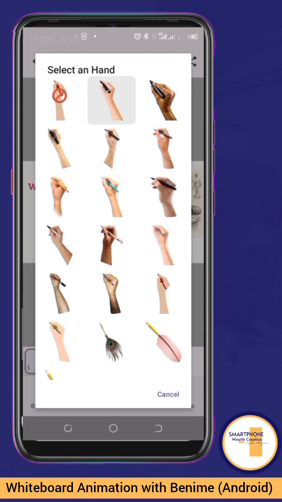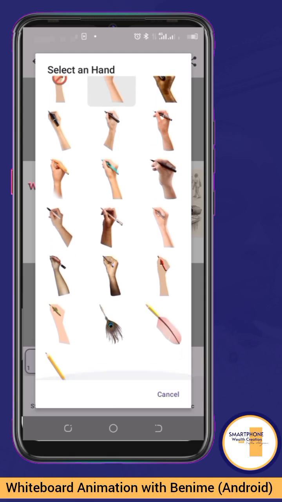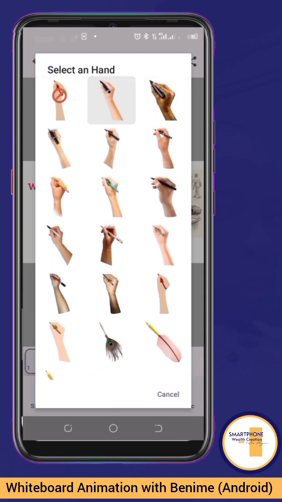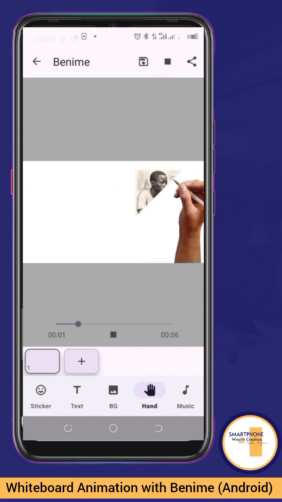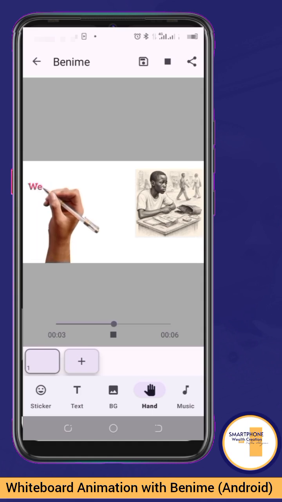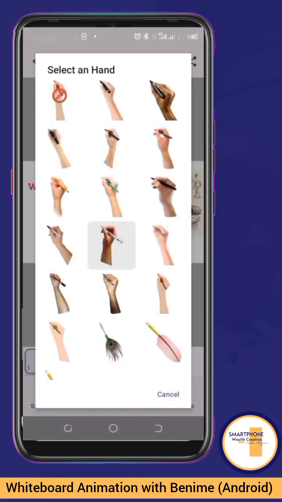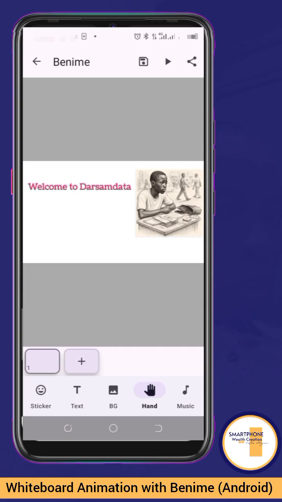So moving on now, the next icon here is the hand. So you choose the kind of hand that you want to use for your whiteboard animation. Let's say I'm taking this. With this now, I can wait. So that shows the hand, let's say I'm playing it. Can you see that? And that same hand will be the one to write those things. So if I'm changing it again, let's say I'm changing it to this feather. So let's play. Can you see that? So it's just as simple as that.